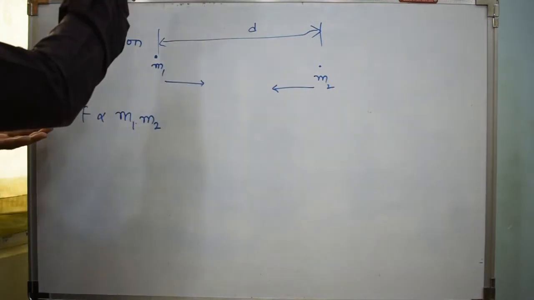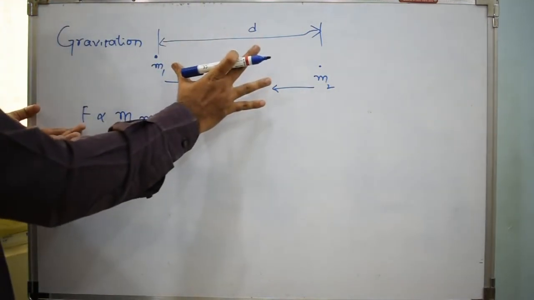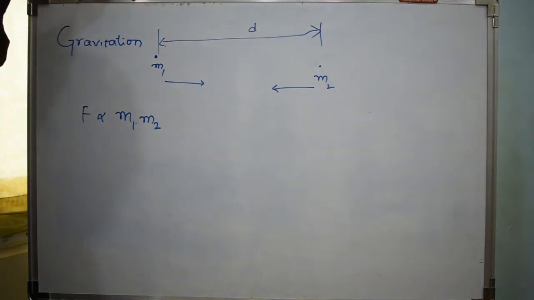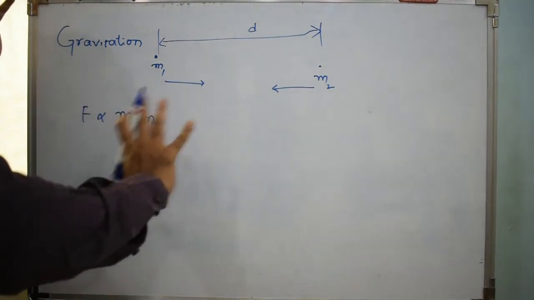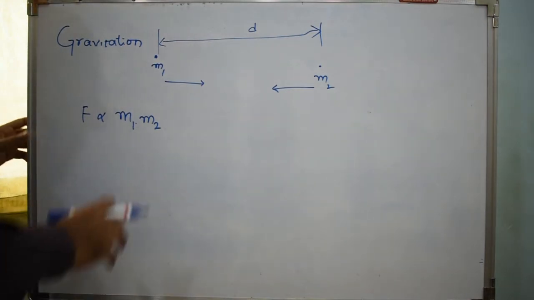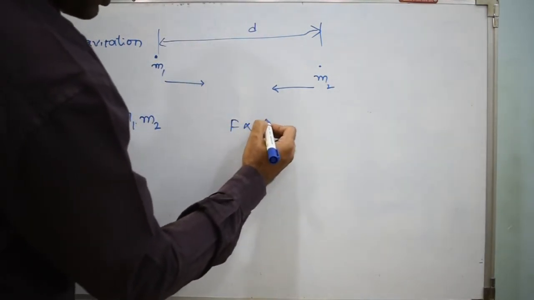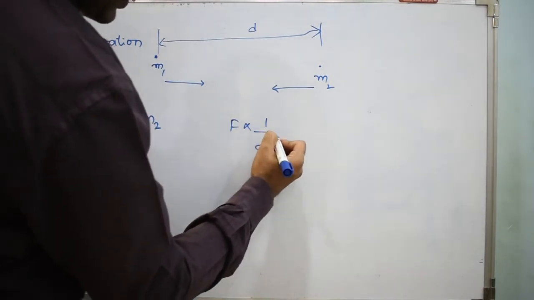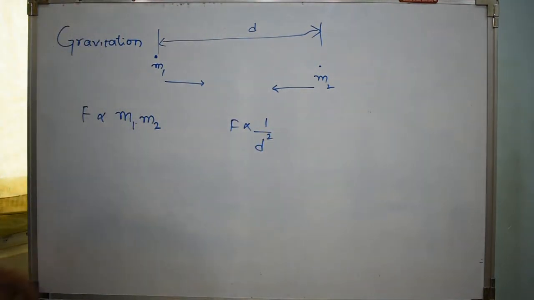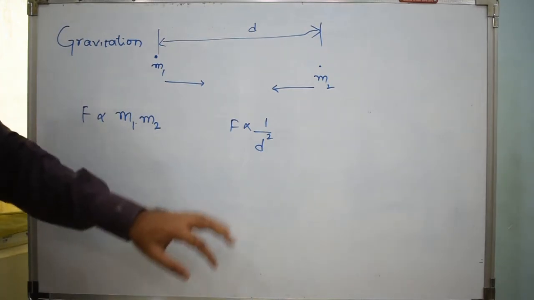Here we have the proportionality symbol, but they found, based on experiments and scientific reasoning, that the force can also be written this way. Force is equated to G m1 m2 by d square.